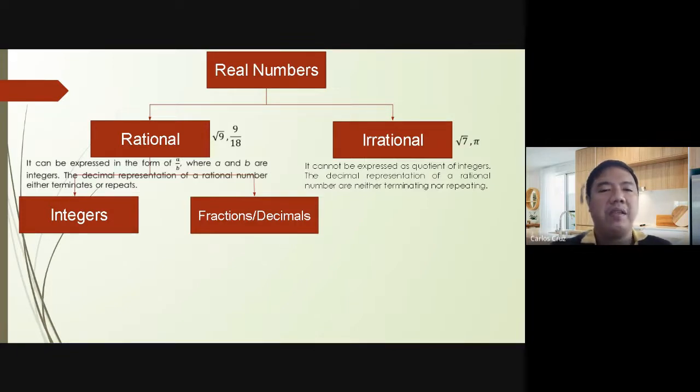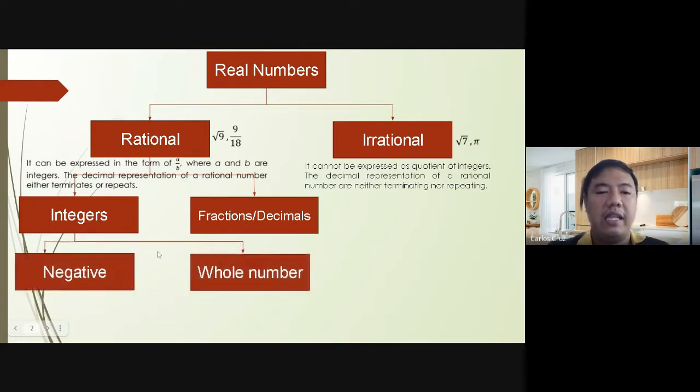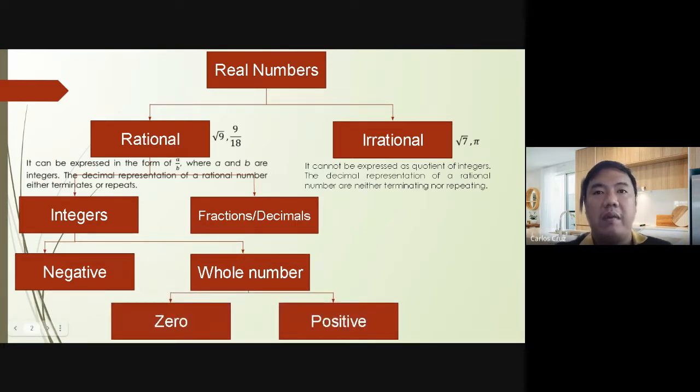Ganun po. So, how about the rational? For the rational, there are two divisions. That will be the integers or the fractions or decimals. So, the integers contains the negative or whole number. And under the whole number, there will be 0 and positive. So, whole number po, sakop niya 0 and positive. Eh, ano po si positive lang? Positive can either be natural or counting. So, kasi di ba dyan naman tayo nag-start? 1, 2, 3, 4, 5.